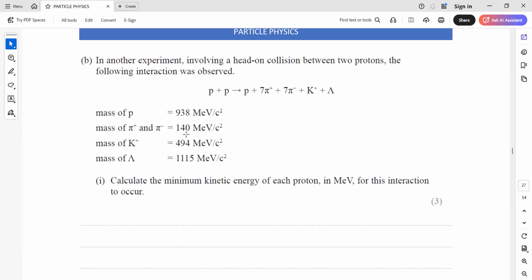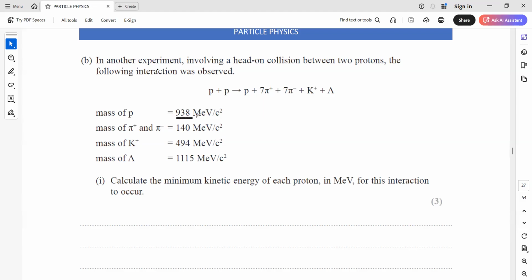In another experiment involving a head-on collision between the two protons, the following interaction was observed. These are the masses which are given in mega electron volt per c square. What is the advantage of using a mass in mega electron volt? When the mass is in mega electron volt per c square, we can identify the amount of energy it will produce.